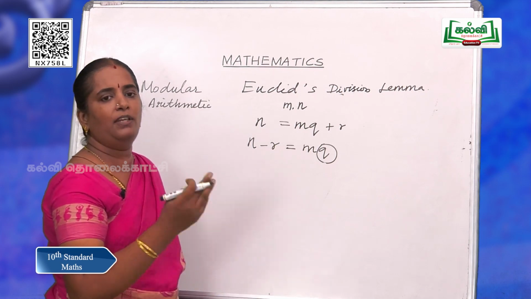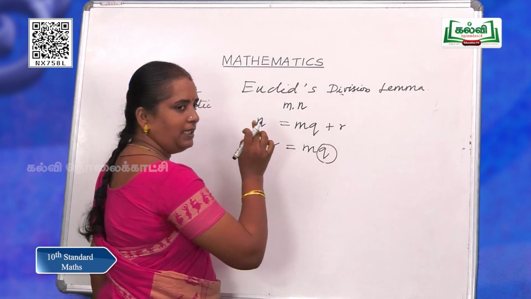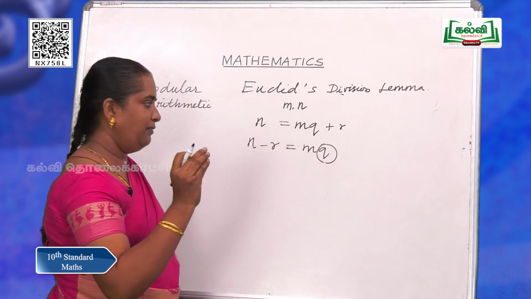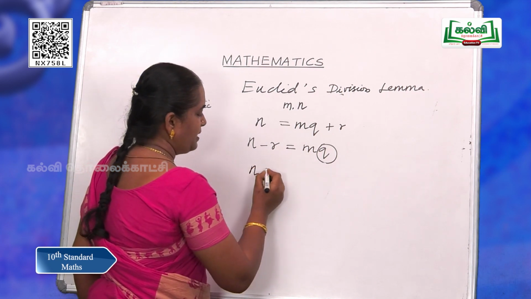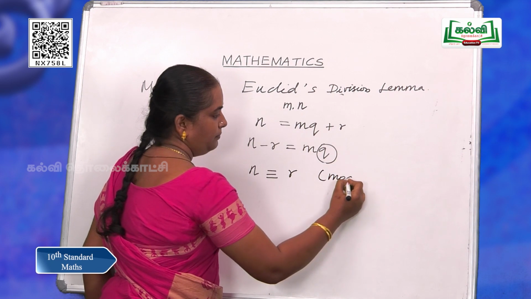We have just now seen this idea: the difference between these two is an integral multiple of m. Then we can arrive at the modulo. We can say that n is congruent to r modulo m.